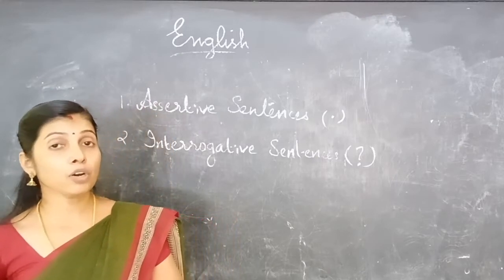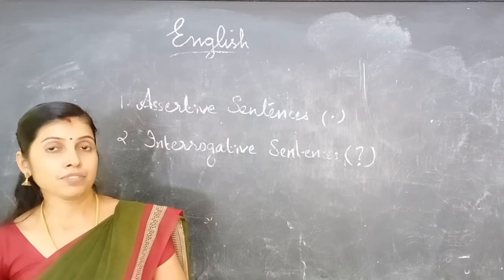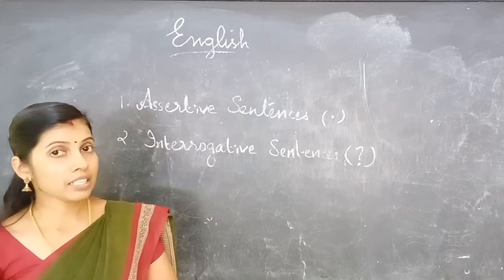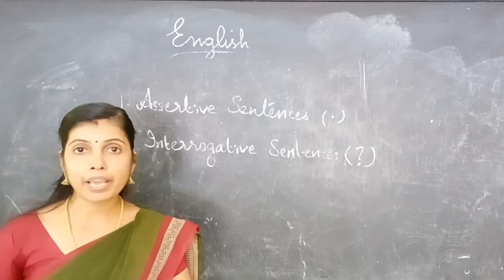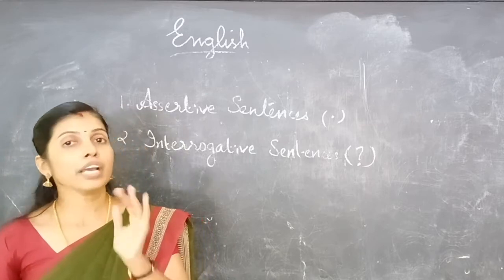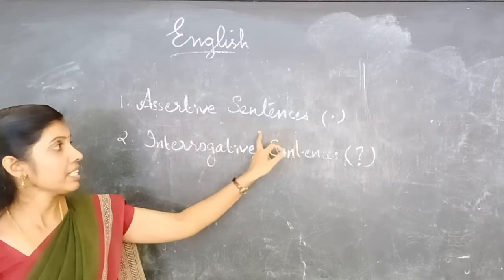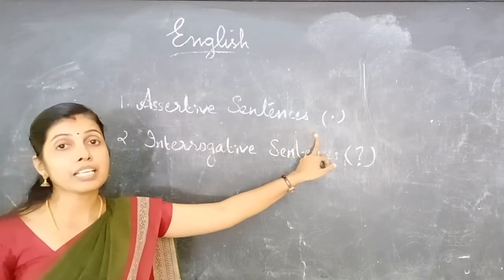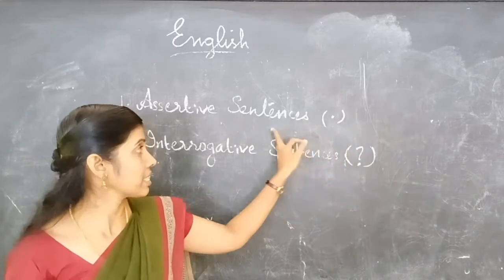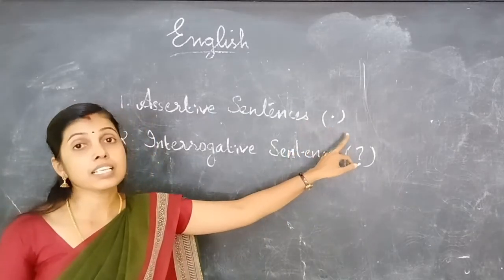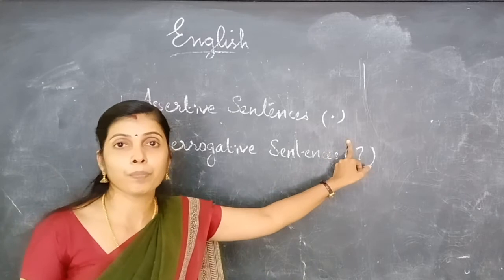Let's revise once more. Today we learned about sentences and the types of sentences. What is a sentence? A sentence is a group of words that makes complete sense. And there are four kinds of sentences. Today we have learned two types of sentences. What are they? Assertive sentences. A sentence that states something is called an assertive sentence, and these sentences end with a full stop.